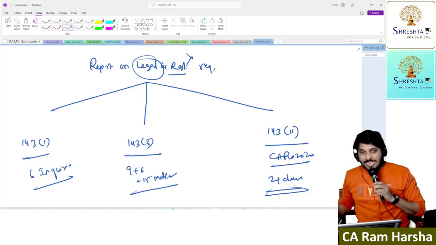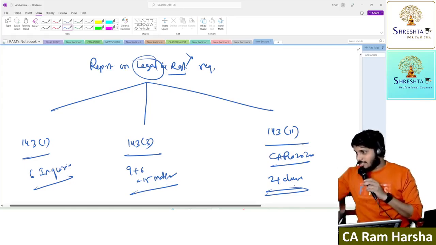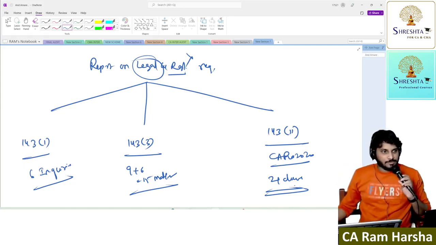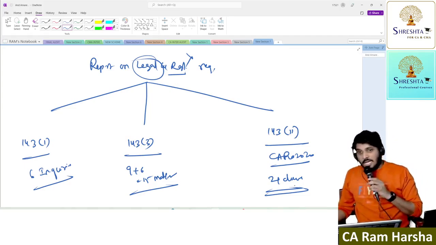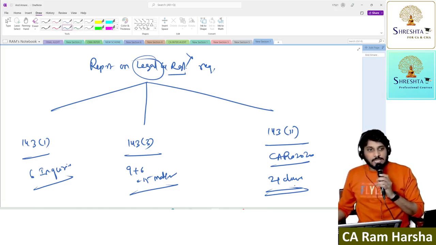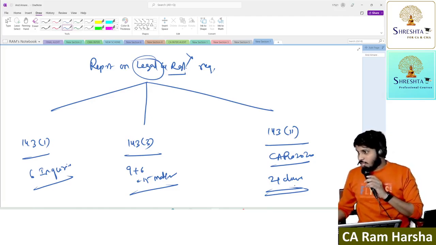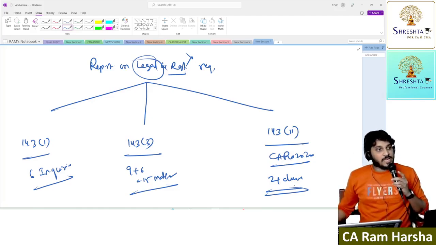What is the reporting requirement for undisputed statutory dues as per CARO, 3 marks? What will you answer? Understood how the questions are asked? If a company has raised funds using an IPO, what are the reporting requirements as per CARO 2020 regarding the same? This is how the questions will be asked.